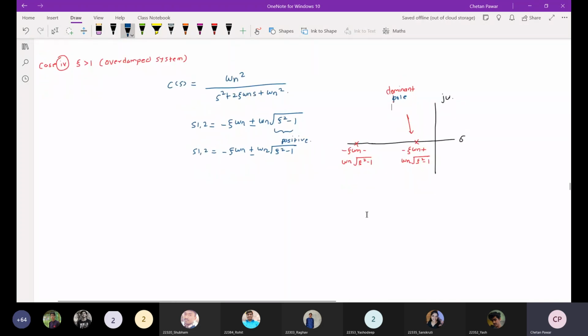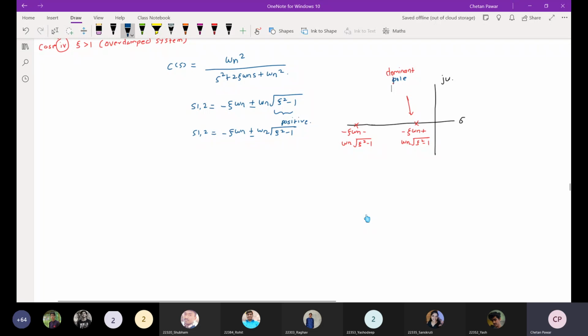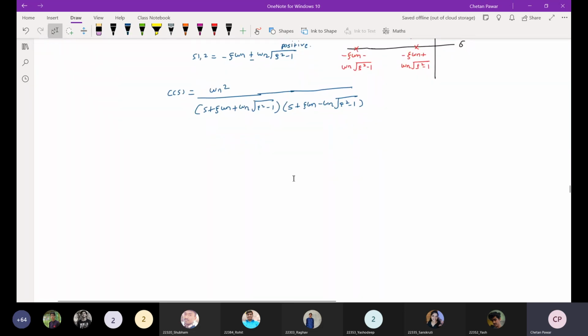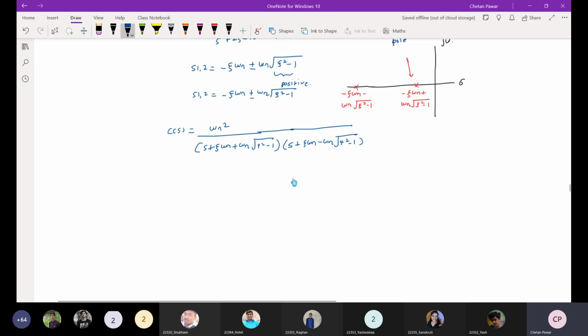If you find the output response for this condition, it will be like 1 over s plus zeta omega n plus omega n square root of zeta square minus 1, times the other factor. In that dominant pole concept, we will neglect the other pole. We will see that part, don't worry. Now use partial fractions and solve this.